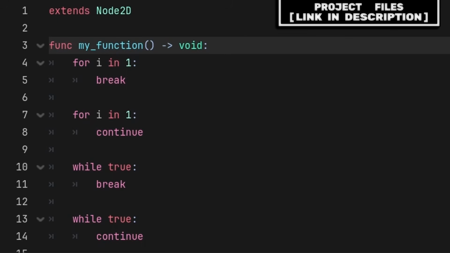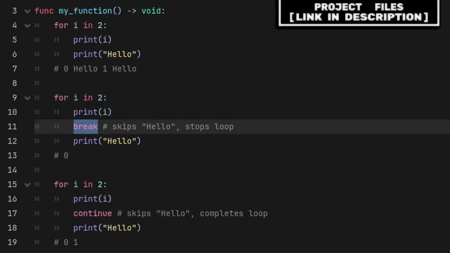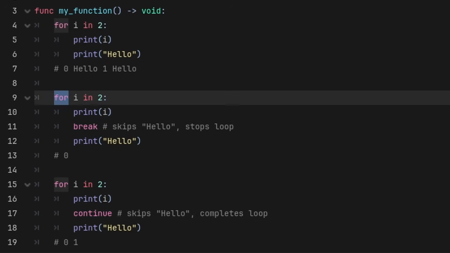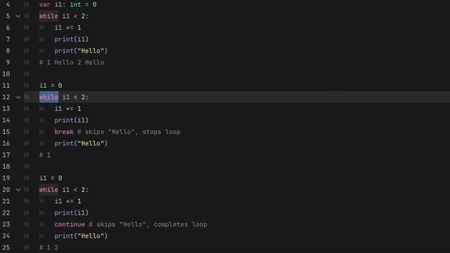Break and continue are keywords that you use inside of either a for or while loop. Break will completely stop and exit the loop, whereas continue will skip all the code remaining in the loop and jump to the next iteration of the loop. Both act the same in for loops as they do in while loops.